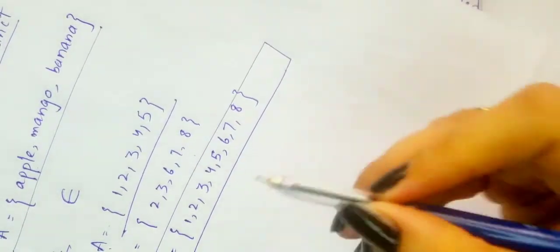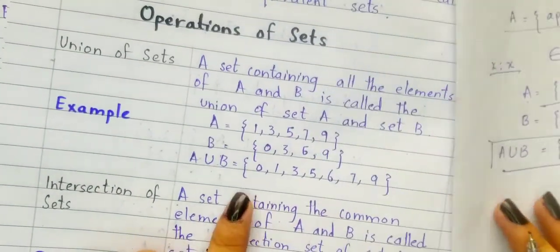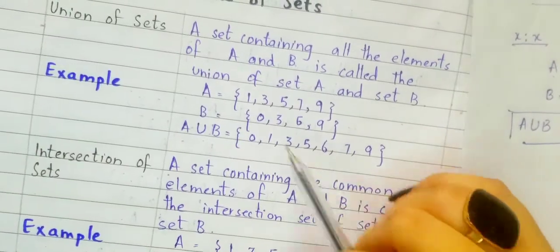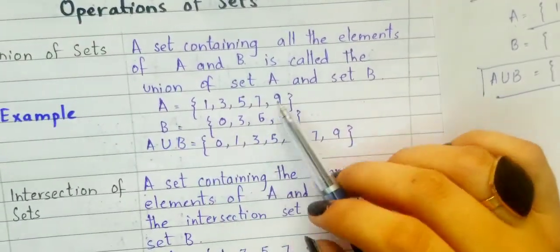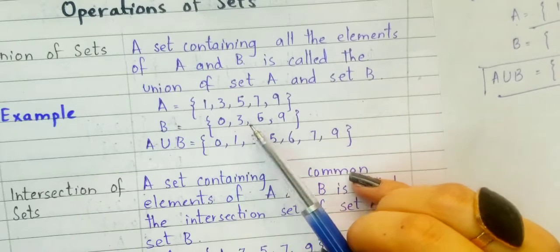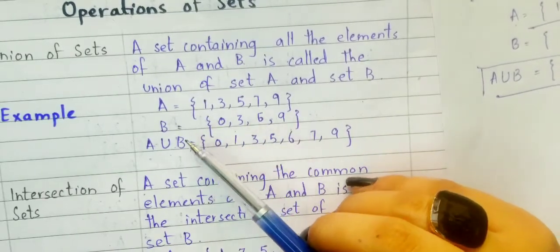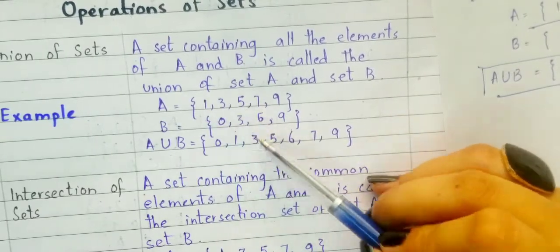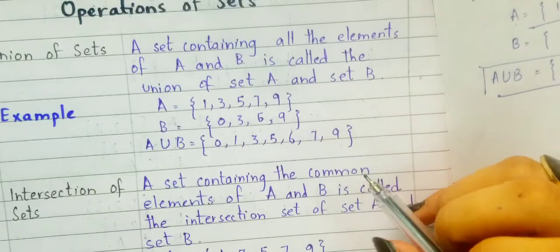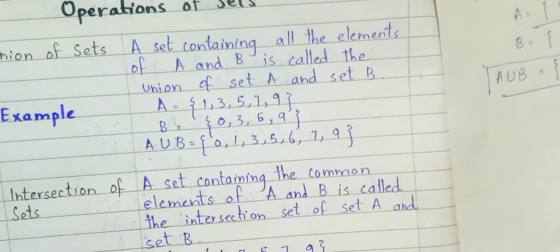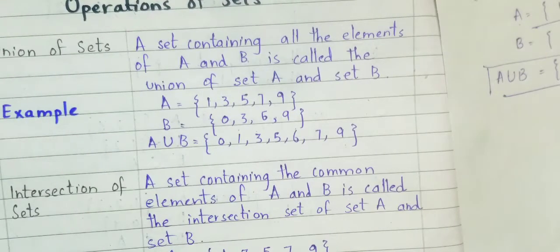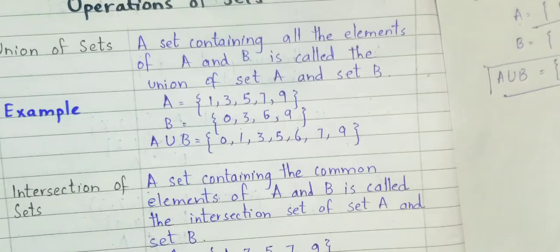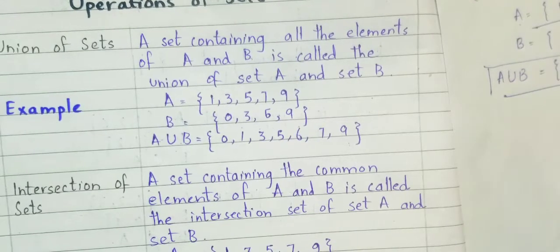So I have found A union B. In the example as well, it is mentioned that set A contains the elements 1, 3, 5, 7, 9 and B contains 0, 3, 6, 9. Then when I find A union B, my answer will be 0, 1, 3, 5, 6, 7, 9. We arrange the numbers, mostly whenever we are doing unions, in ascending order, so that it is more appropriate and more understandable.